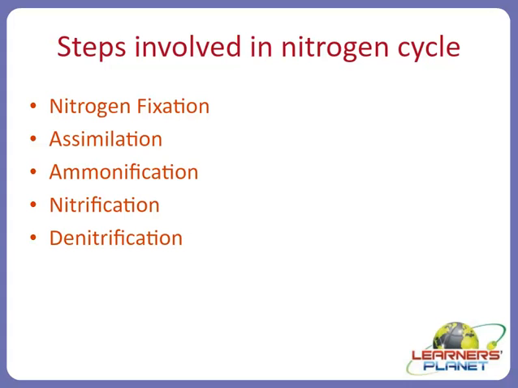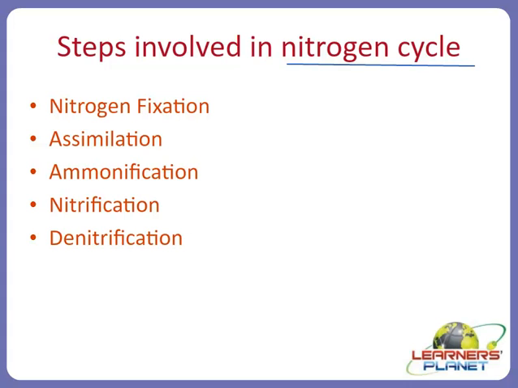And thus the continuation of the nitrogen cycle occurs. Now let us understand the various steps involved in the nitrogen cycle. That means conversion of N2 to the oxides and then conversion of oxides to the elemental form of nitrogen.